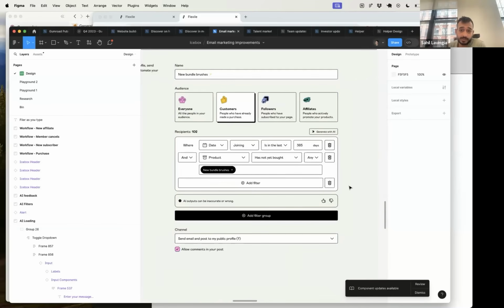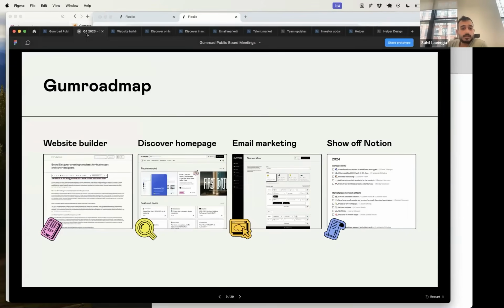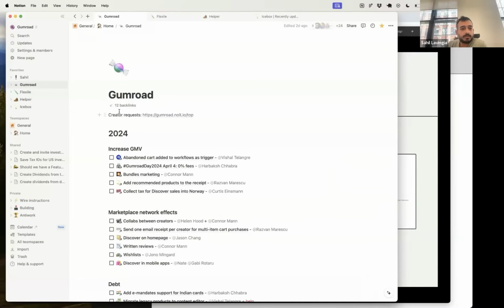And hopefully people can just feel comfortable that they can use Gumroad. Hopefully with the website builder stuff, they can spin up a website, sell products, market anything they wish, and email their customers, all for 10% of any sales that happen. So yeah, that is everything in Figma that I wanted to show off.